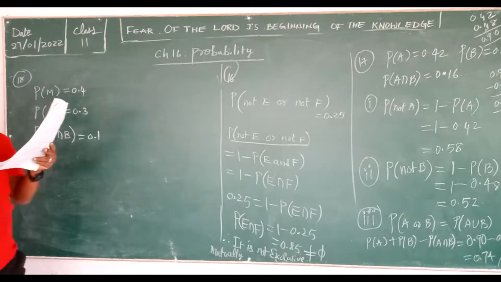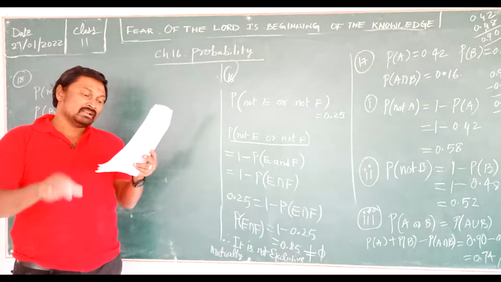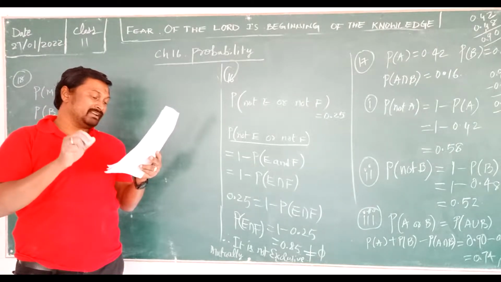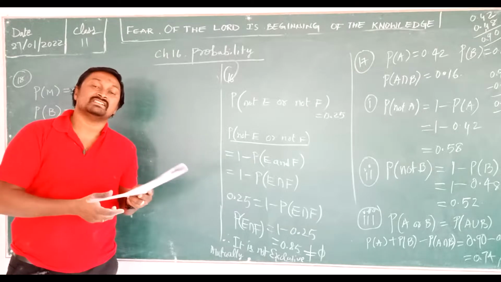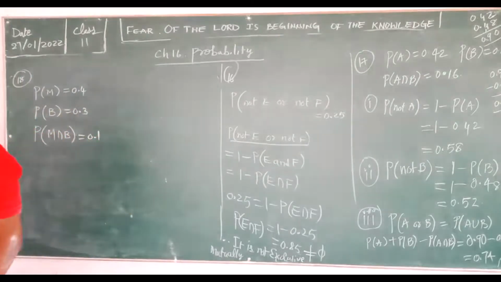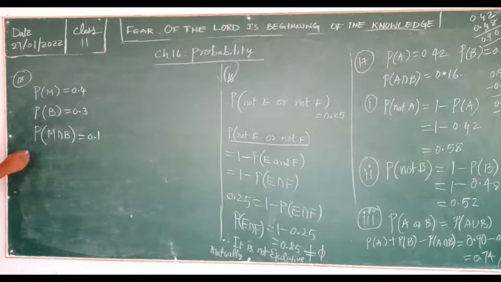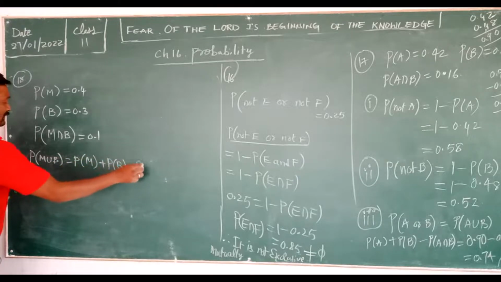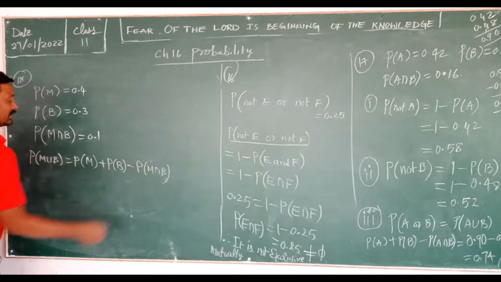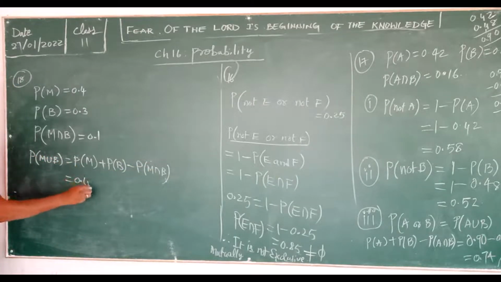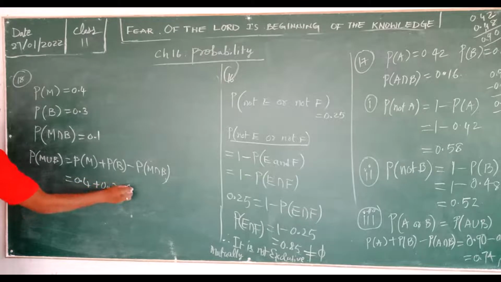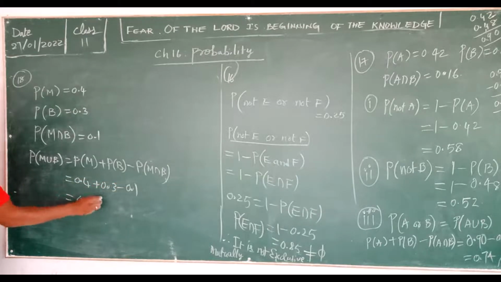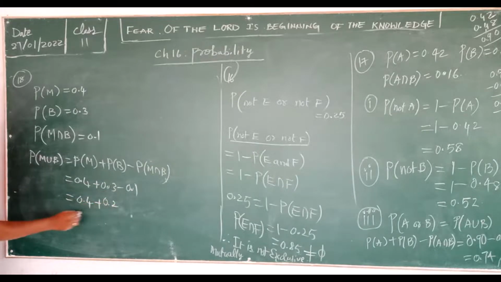If a student is selected at random from the class, find the probability that he will be studying mathematics or biology. That means M union B. P of M union B is equal to P of M plus P of B minus P of M intersection B. That is 0.4 plus 0.3 minus 0.1, which gives 0.6.